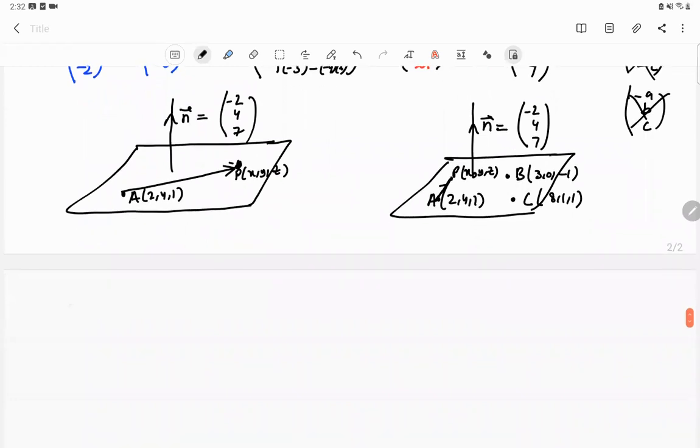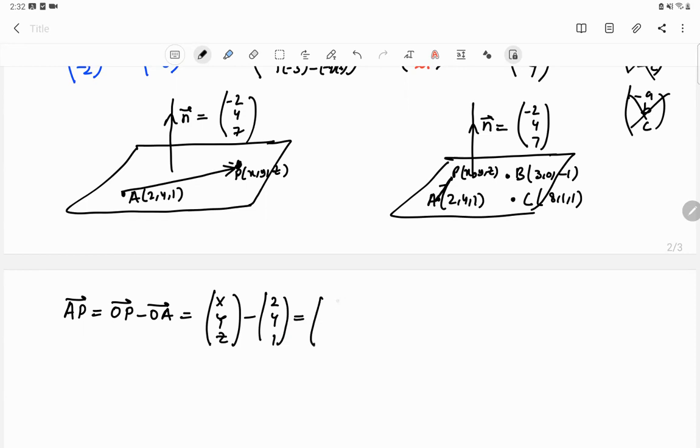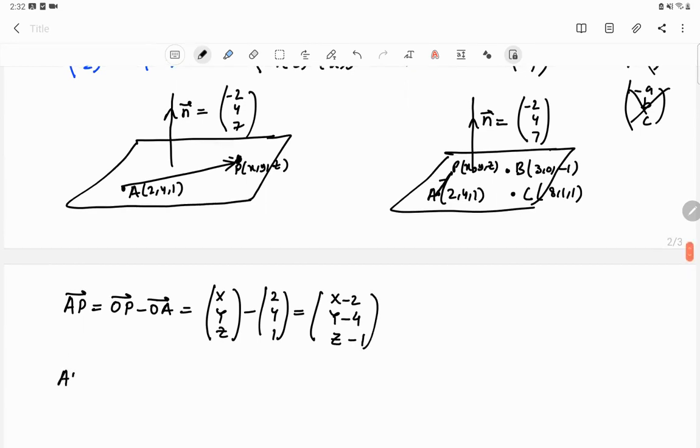Now AP is equal to OP minus OA. This is equal to X, Y, Z minus 2, 4, 1. It is equal to X minus 2, Y minus 4, and Z minus 1. And now AP dot N is equal to 0.